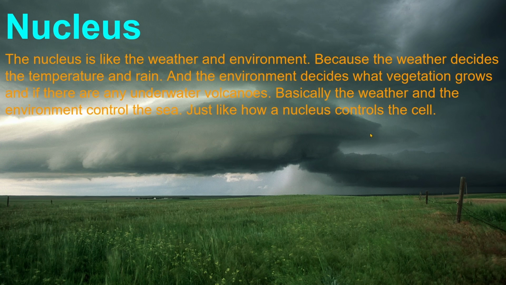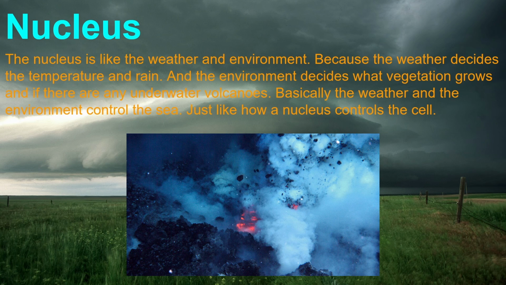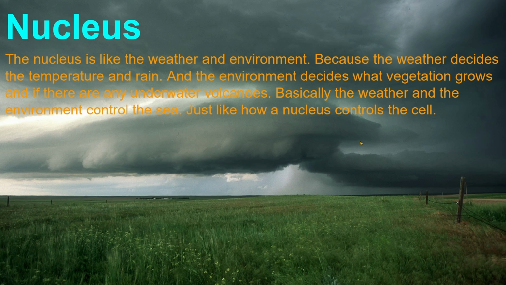Nucleus. The nucleus is like the weather and the environment, because the weather decides the temperature and the rain, and the environment decides what vegetation grows and if there are any underwater volcanoes. Basically, the weather and the environment control the sea, just like how a nucleus controls the cell.